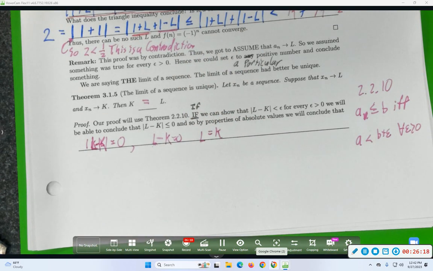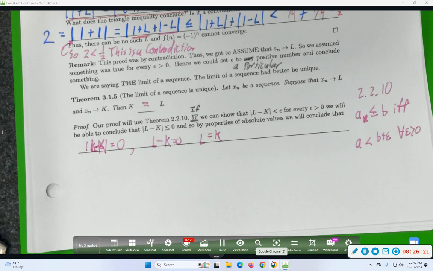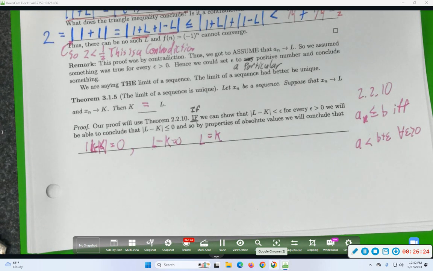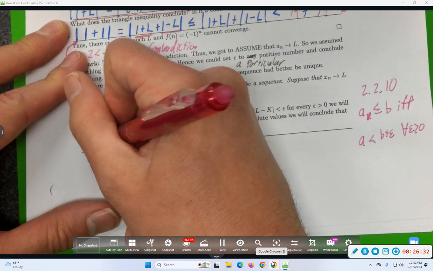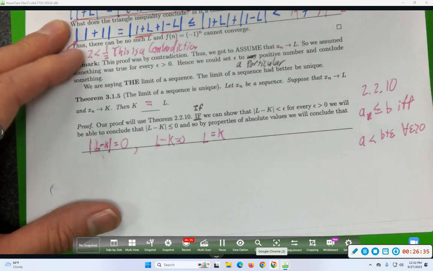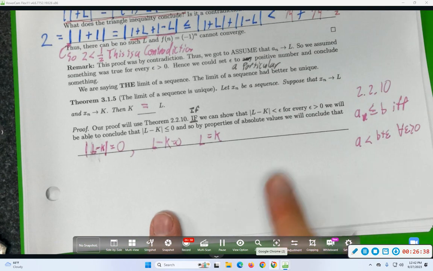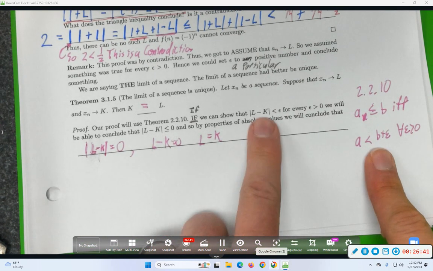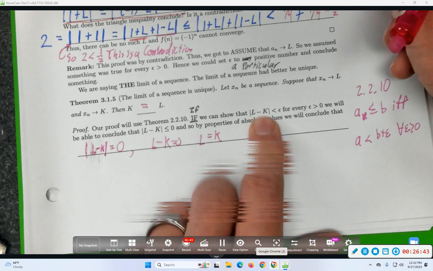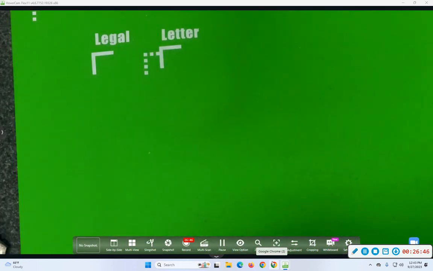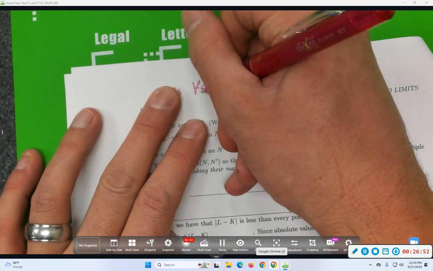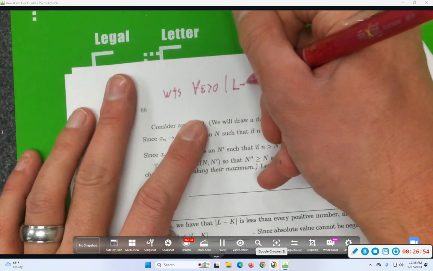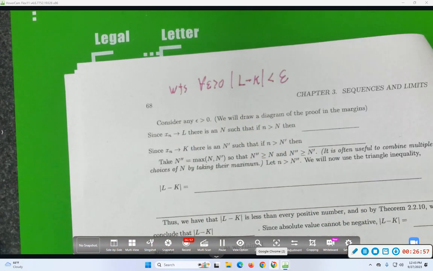So it's nice when you're going to do some logical trickery to change the thing you're going to prove to explain why that'll actually do the job. But now that we've explained that bit of logic, and rewritten this so it's actually readable, let's try to prove it. So I'm going to try to prove that this absolute value is less than every positive number epsilon. So, what do we want to show? We want to show that for all epsilon bigger than 0, absolute value of L minus k is less than epsilon.